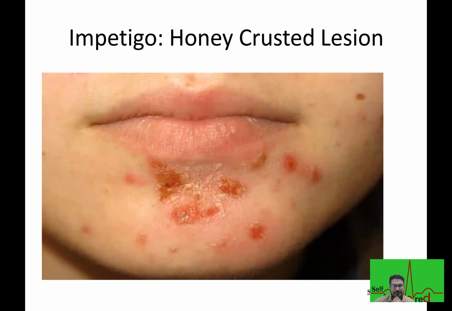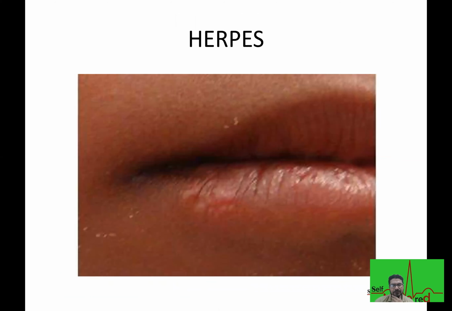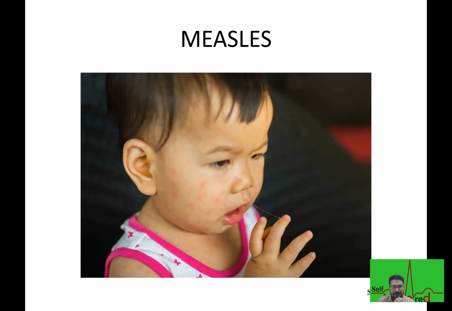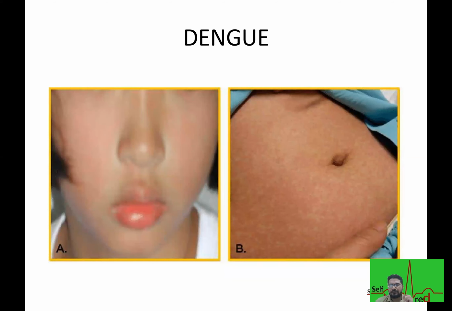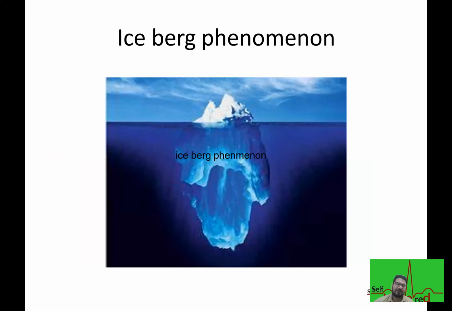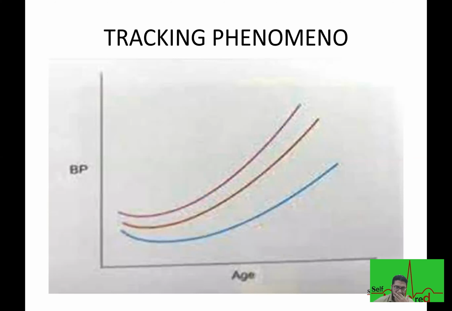Impetigo, honey-crusted lesion. Cold sores. We also call this herpes labialis or herpes sores. Measles rash. You can see this rash. This rash we call island of white in a sea of red. This rash is also seen in dengue. And this is your iceberg phenomenon. This is your tracking phenomenon, used to track cases of hypertension.